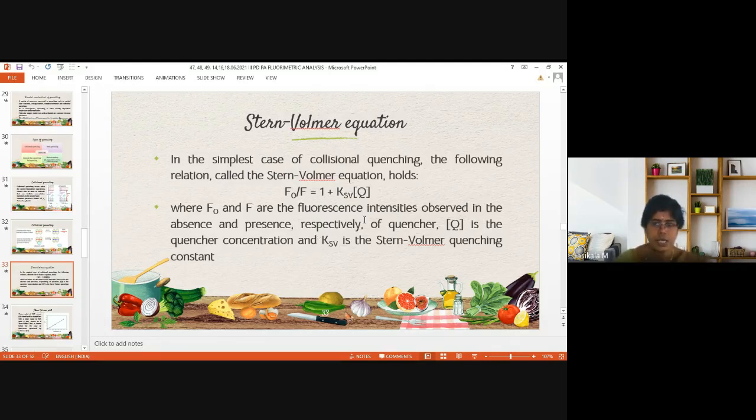Then KSV is the quenching constant. SV represents Stern-Volmer quenching constant. K usually will be an equilibrium constant or some reaction constant. Here it is a quenching constant. It was defined by Stern and Volmer, so it is called the Stern-Volmer quenching constant.